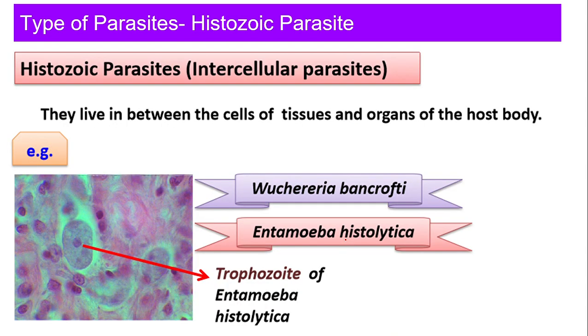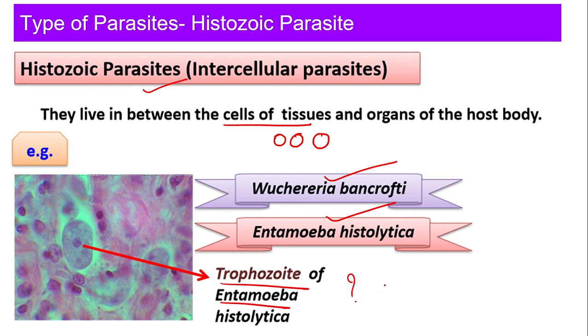Next one is the histozoic parasite. They live between the cells, not inside the cell. In between the cells of tissue they will be living. We call it a histozoic parasite. For example, Wuchereria bancrofti, Entamoeba histolytica. Trophozoite of Entamoeba histolytica. Put a question mark over here.